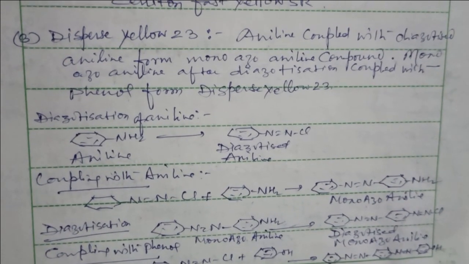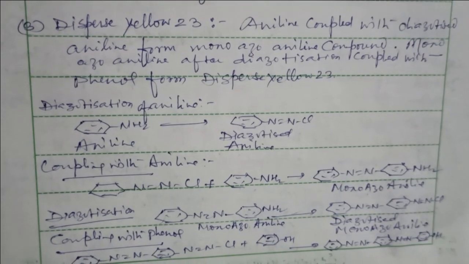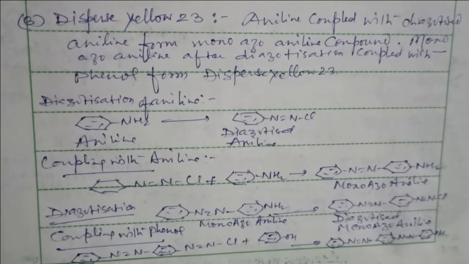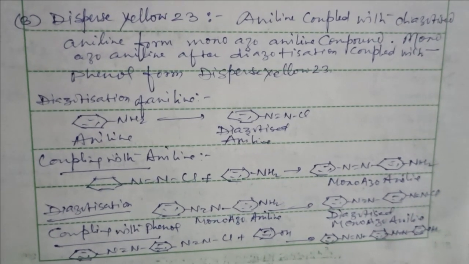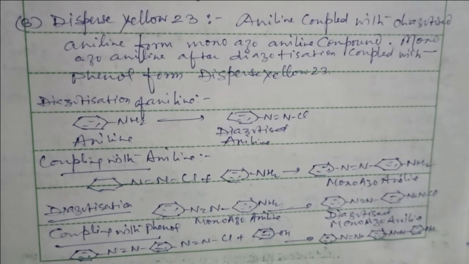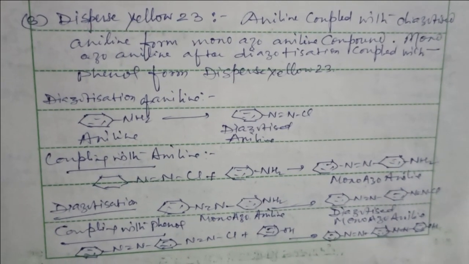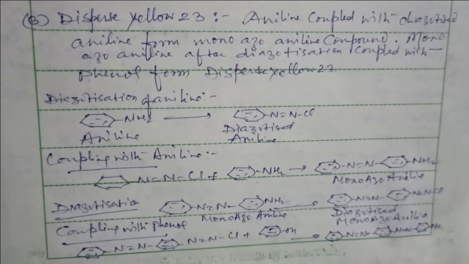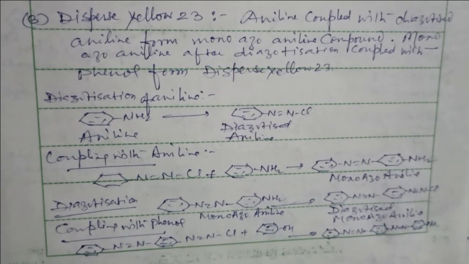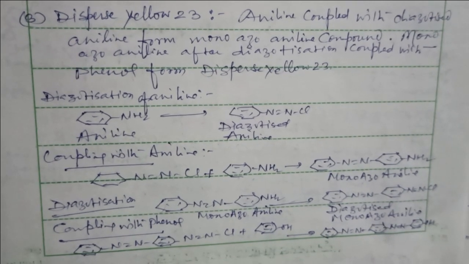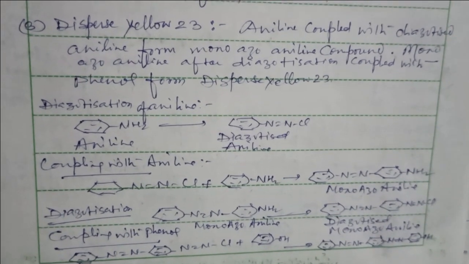Diazotization of aniline by sodium nitrite and HCl, and then coupling with the aniline itself, forms the monoazo aniline. Then it goes under diazotization again, we get the diazotized monoazo aniline, and then it is coupled with the phenols and we get the desired dye, that is Disperse Yellow 23.